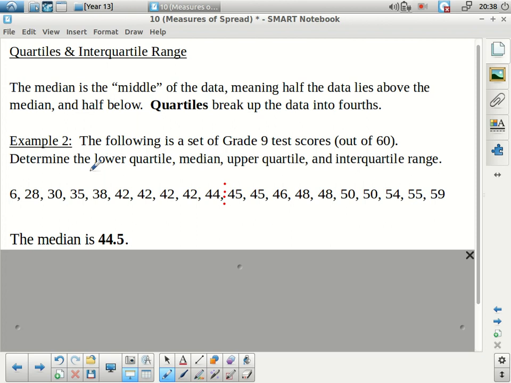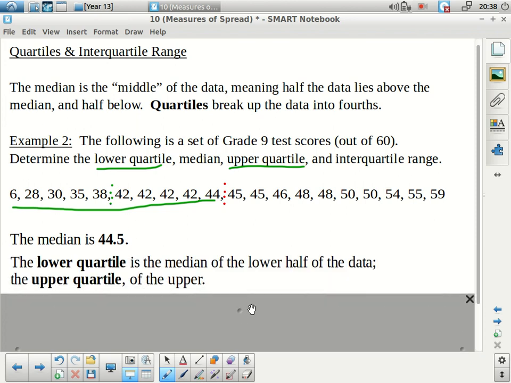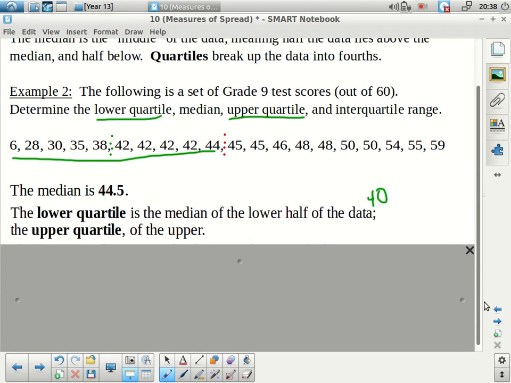To do your lower and upper quartiles, really all we have to do is do median again. So the lower quartile is the median of the lower half of the data. So I go through my new set. I've got 10 numbers, so my middle point will be right there between 38 and 42. So that means that my lower quartile is going to be 40. And the upper quartile, halfway between this set, is 49.